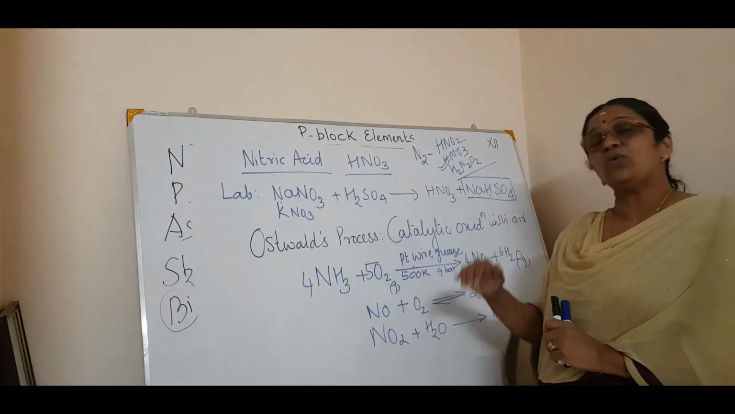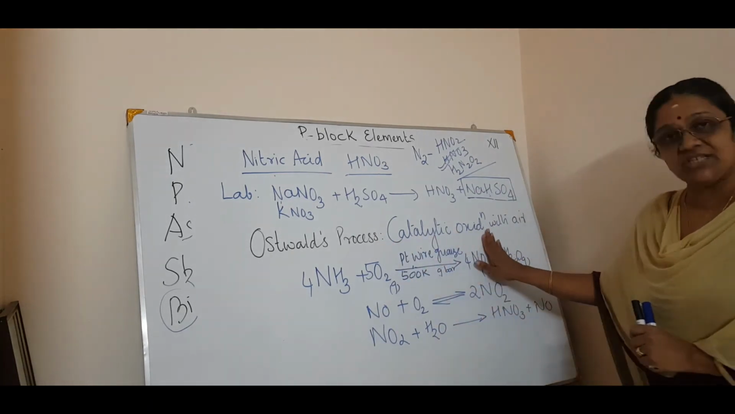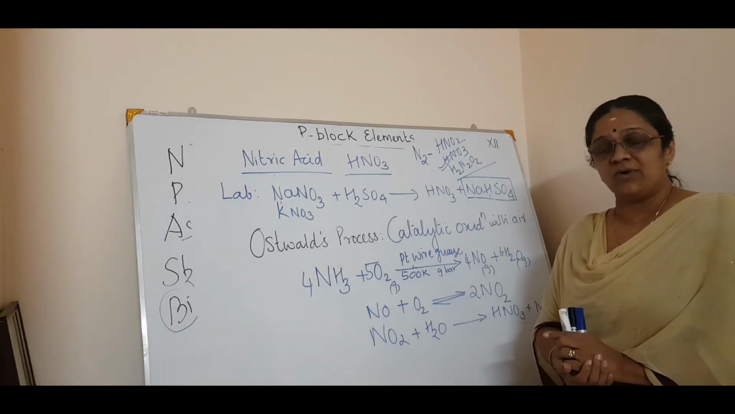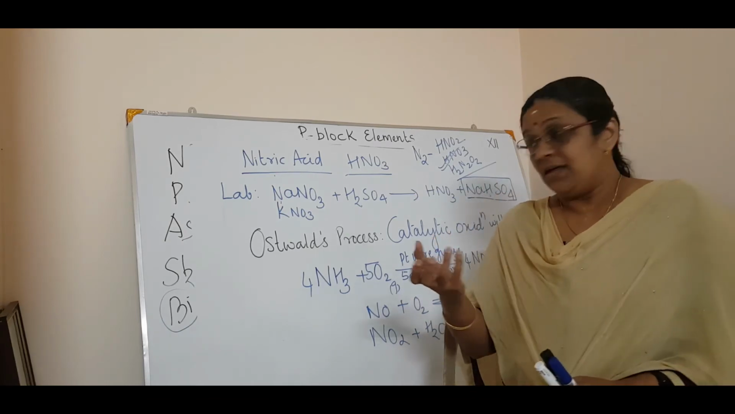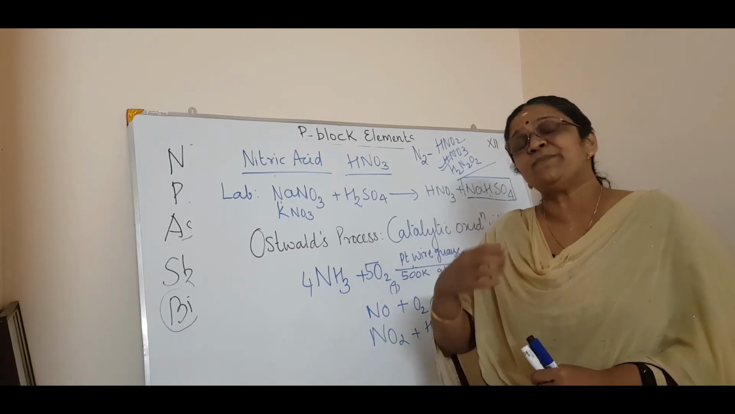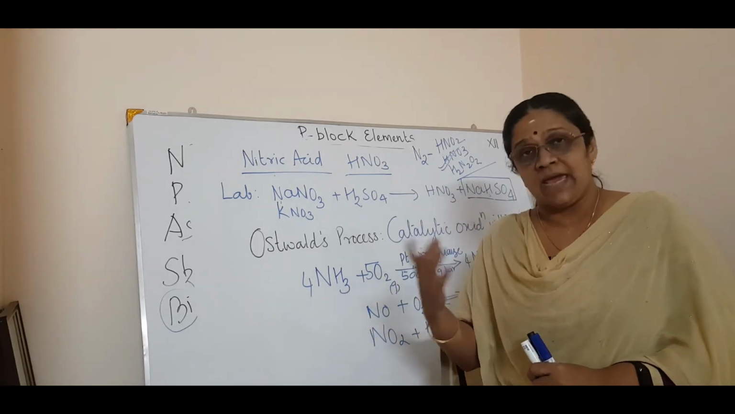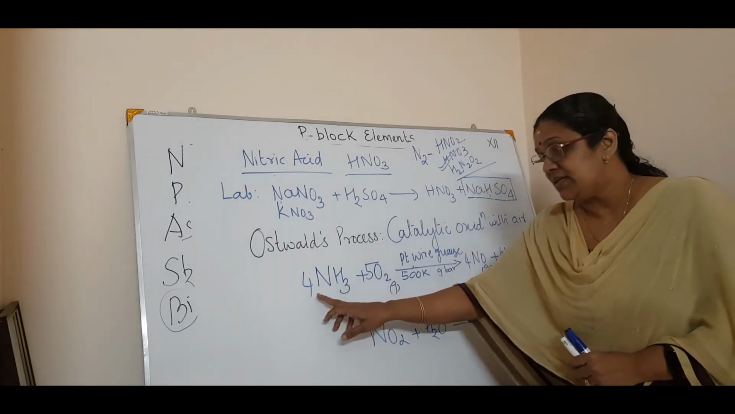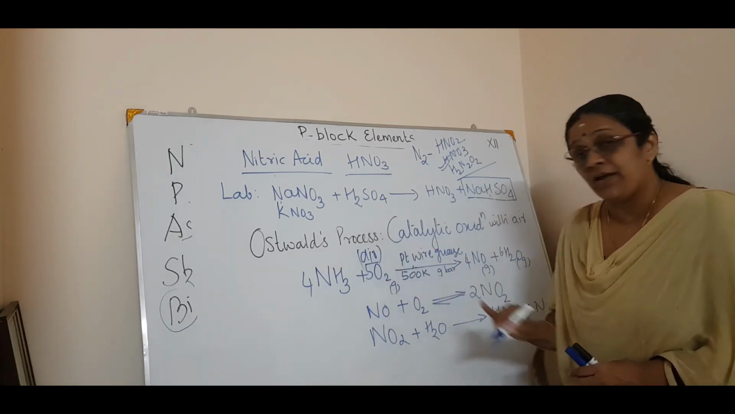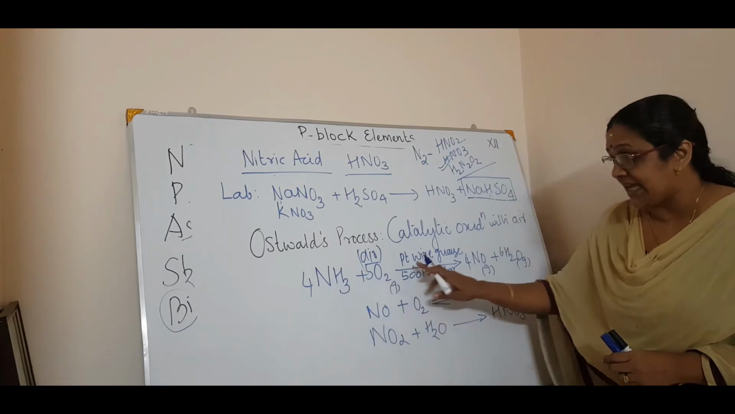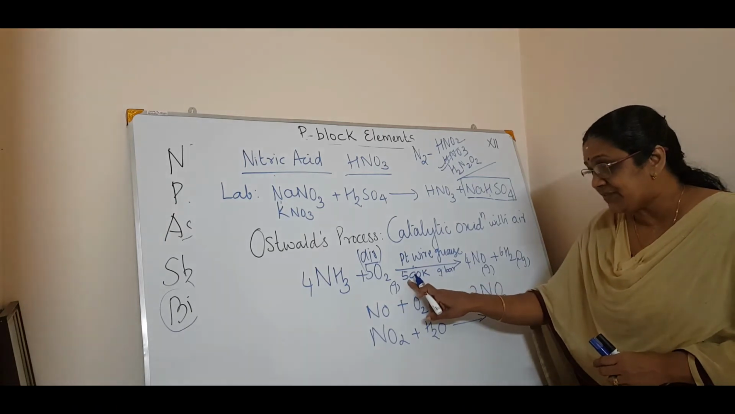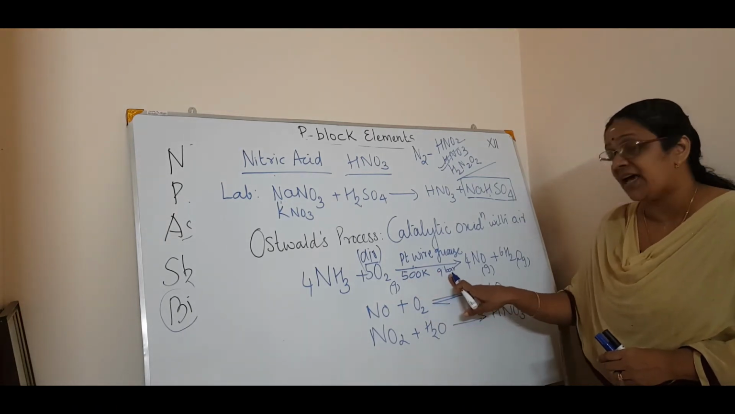Now what is this Ostwald process? This is a catalytic oxidation of ammonia with atmospheric oxygen or air. The Ostwald process is the catalytic oxidation, which means in the presence of a catalyst, ammonia is reacted with atmospheric oxygen or air. Now we will see how it goes. When ammonia is treated with oxygen, platinum wire gauze acts as a catalyst. The temperature is 500 Kelvin and the pressure is 9 bar.